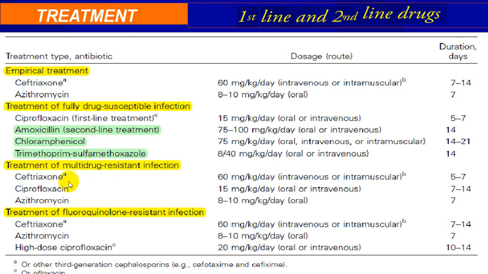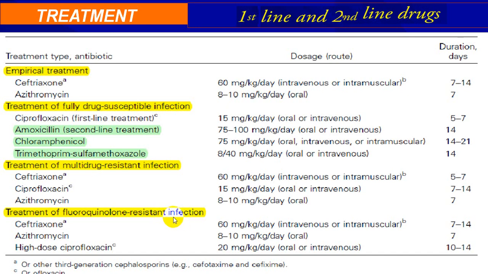In multi-drug resistance, ceftriaxone, ciprofloxacin and azithromycin are the most preferred drugs because as yet bacteria are not resistant to azithromycin and ceftriaxone. But even these antibiotics should be used with caution. In treatment of fluoroquinolone resistant infection, the drugs of choice are ceftriaxone, azithromycin and high dose of ciprofloxacin, because as yet the bacteria are sensitive to ciprofloxacin and they have become resistant to the routine fluoroquinolones like levofloxacin, etc.